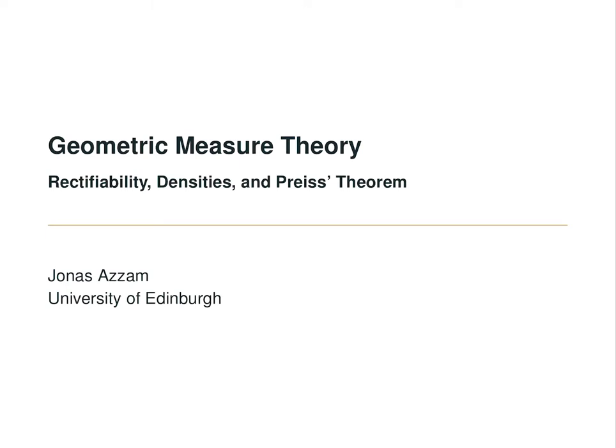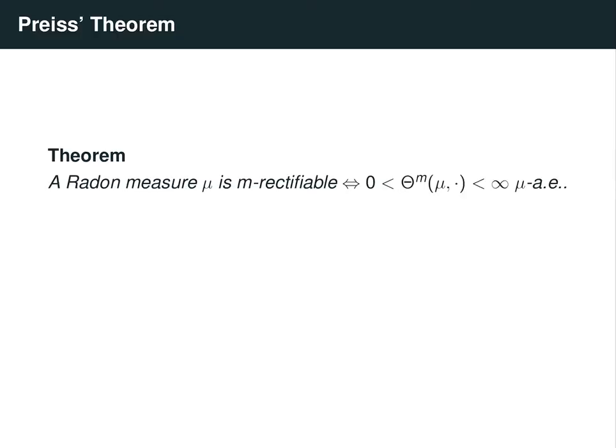In this video, we'll discuss the relationship between rectifiability and densities. The main result we'll discuss is Preiss's theorem, which states that a Radon measure μ is m-rectifiable if and only if its m-dimensional densities exist and are positive and finite almost everywhere. We have basically been working for several weeks now on proving one direction of this theorem. And in fact, all the tangent measure techniques we've discussed were introduced in one paper to solve this problem.